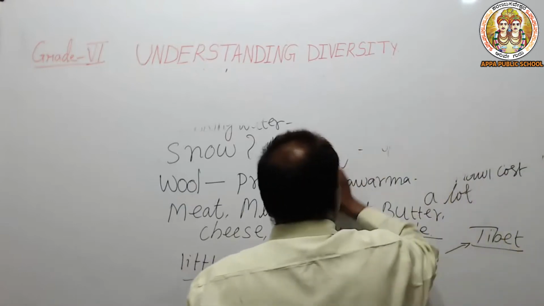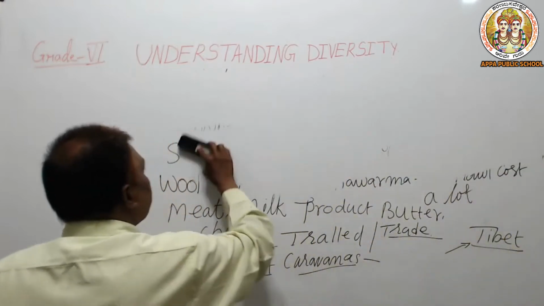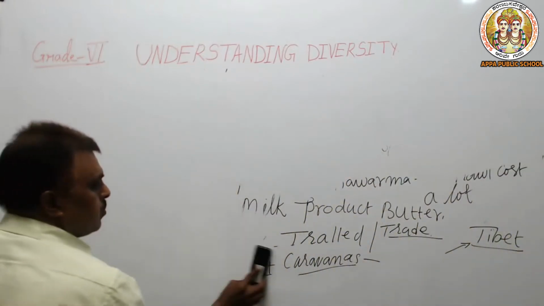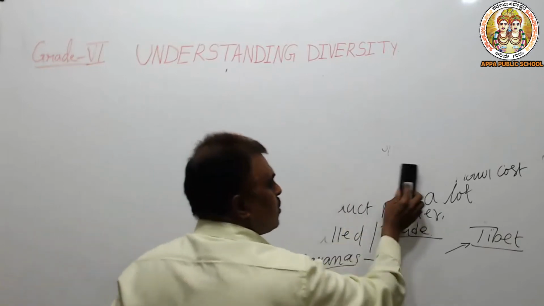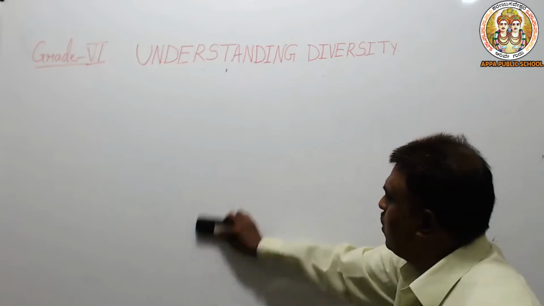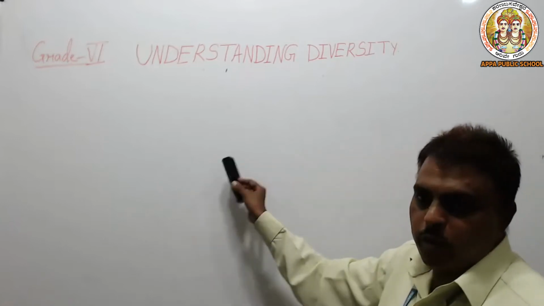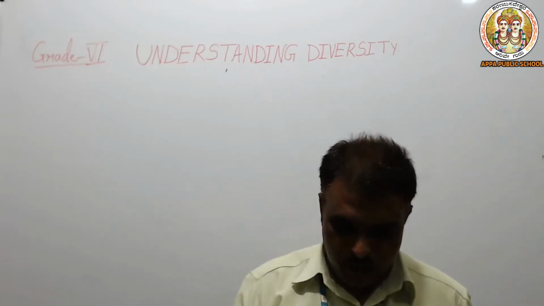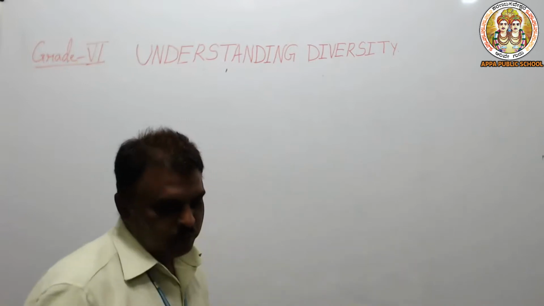This is the difference they are asking about: the historical and geographical features and their influence in one particular area. Because of less rainfall and because of the snow, the people are still surviving. Let us see Kerala.